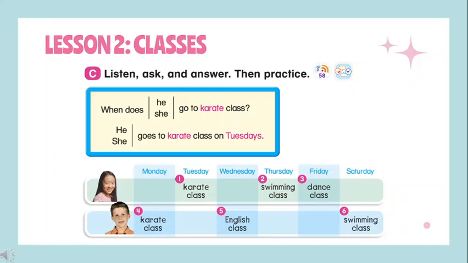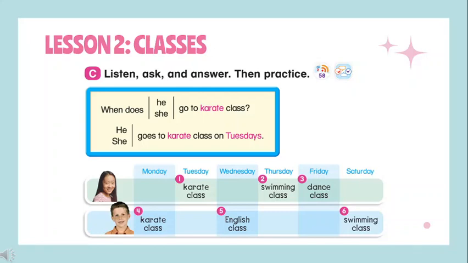She goes to swimming class on Thursdays. 3, When does she go to dance class? She goes to dance class on Fridays. 4, When does he go to karate class? He goes to karate class on Mondays. 5, When does he go to English class? He goes to English class on Wednesdays. 6, When does he go to swimming class? He goes to swimming class on Saturdays.